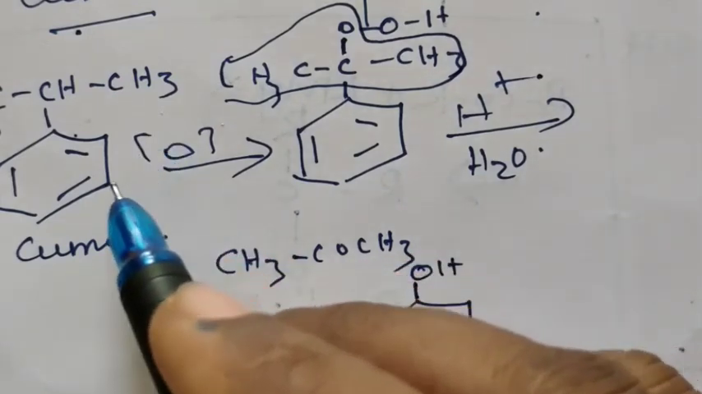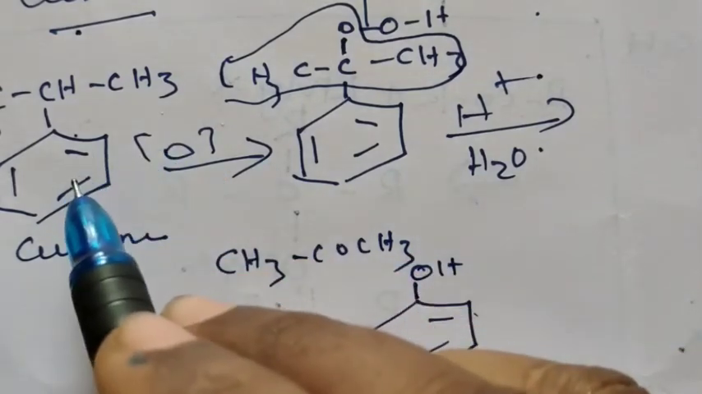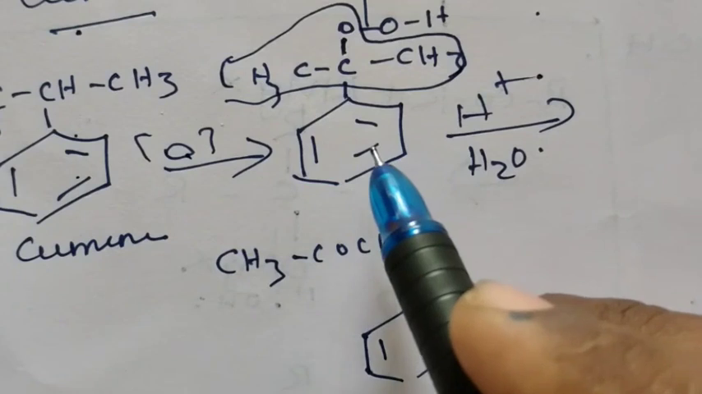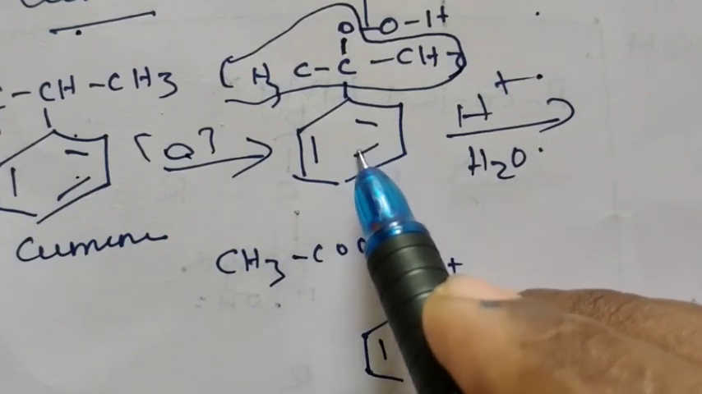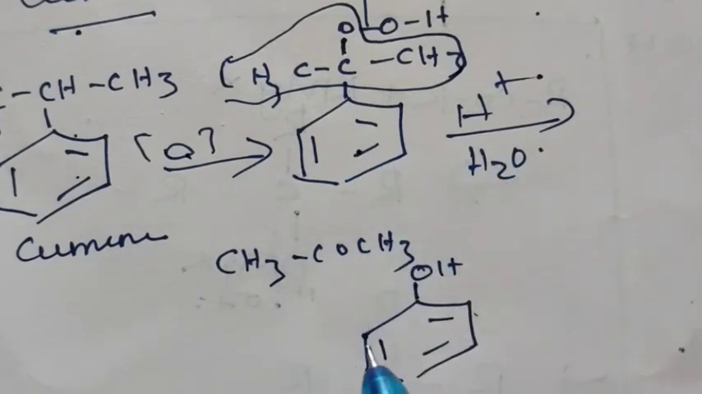But how will you convert cumene into phenol? Cumene on oxidation gives cumene hydroperoxide, which on acid hydrolysis gives phenol. That's all about the preparation of phenol.